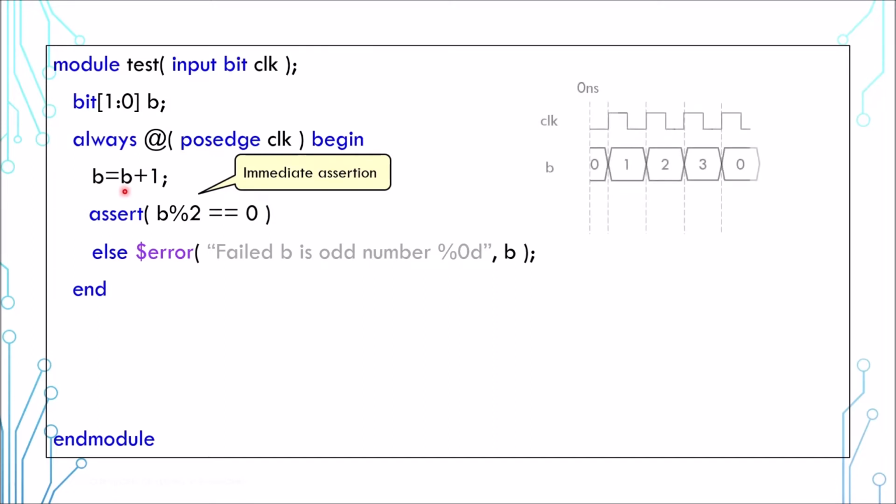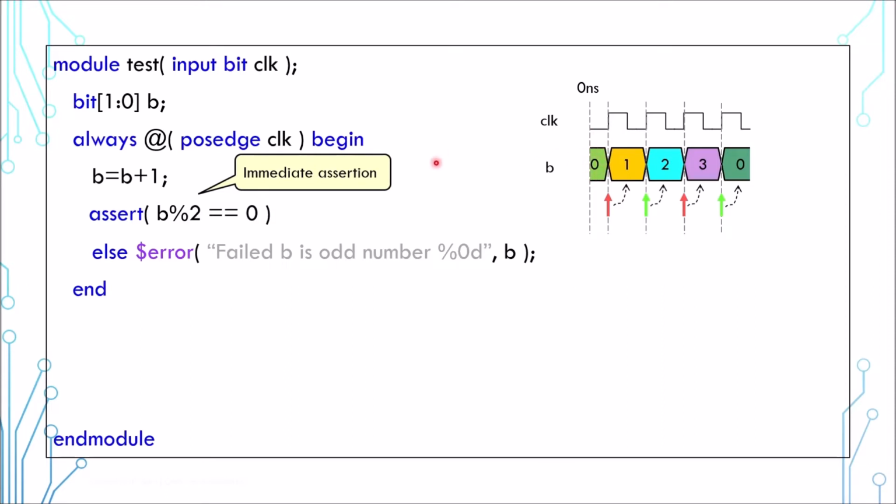If we look at the waveform, on every positive clock edge, the value is changed. Then the assertion is performed. So the assertion is checking the value after the clock edge. As for the passing and failing numbers, 1 and 3 would fail, whereas 2 and 0 would pass. The first 0 here is not being checked.